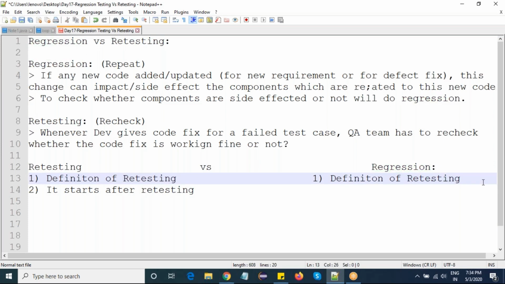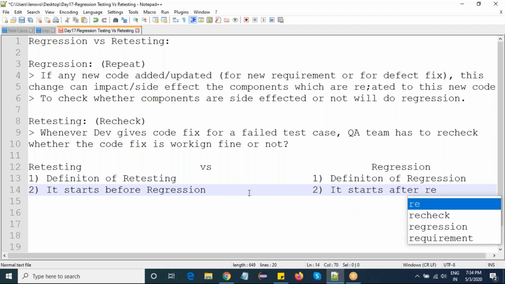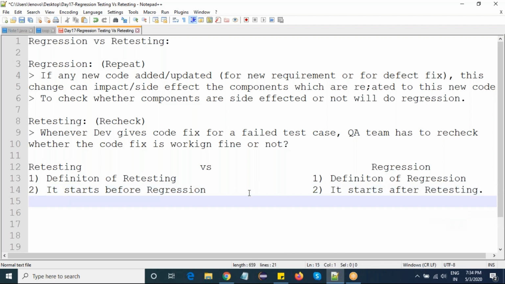Okay, when does it start? Regression starts after retesting. Whenever the failed test case has been passed, then only we need to do the regression. That's why retesting has been done before regression.